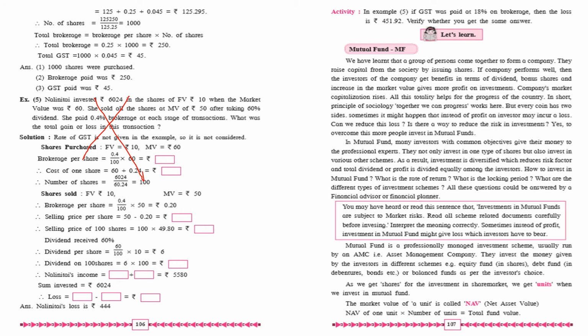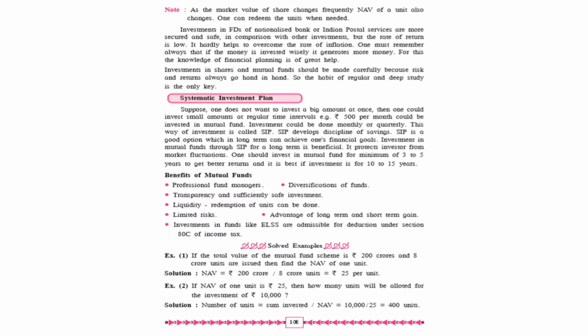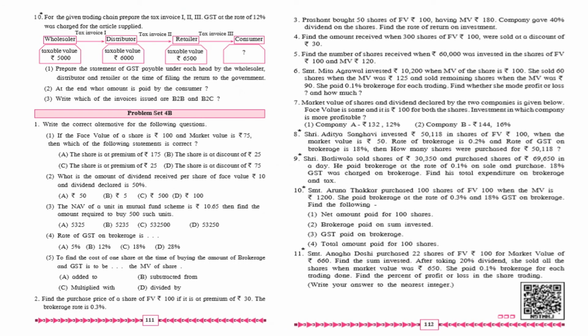Page 107 related to mutual fund is also included in self-study. Next, come to page number 108. This entire page is also included in self-study. So in short, from page number 97 to 108, all the topics related to shares, mutual funds and SIPs are all included in self-study. Now come to page number 111, problem set 4B. From this, entire questions are included in self-study. From page number 112 also, all the questions are included in self-study.